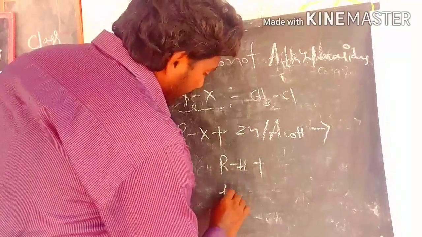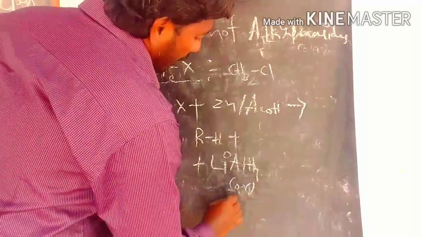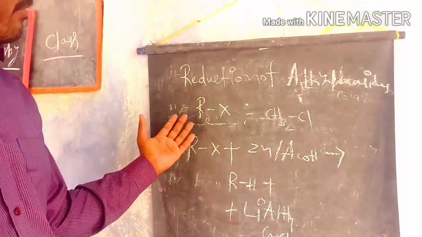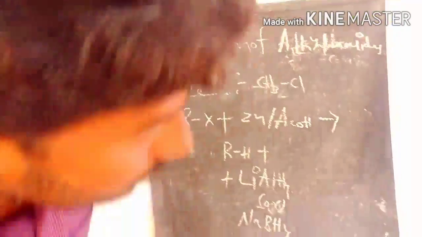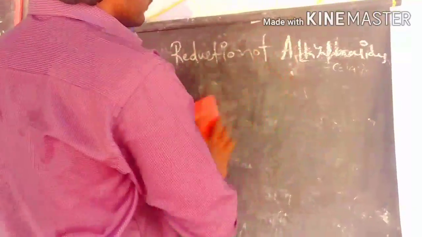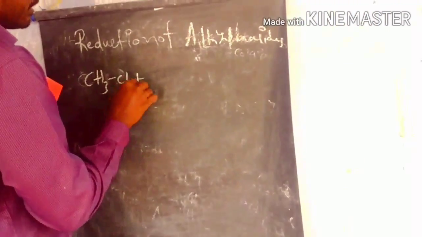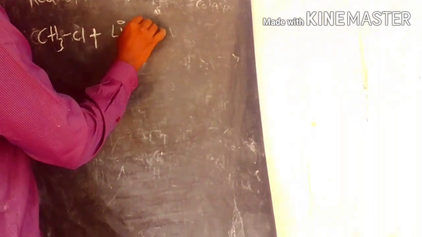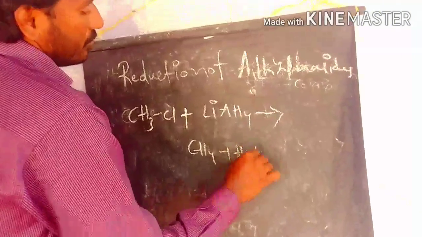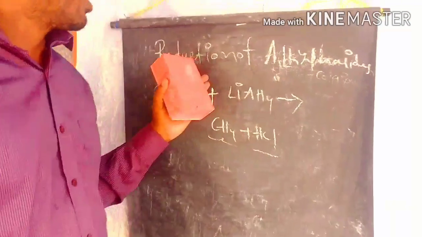In this reaction we also use lithium aluminum hydride, or sodium borohydride. These reagents are also used to prepare alkanes from alkyl halides. Let's see an example: methyl chloride. The reduction of methyl chloride with lithium aluminum hydride produces methane as the product, and HCl is the byproduct. This way we prepare alkanes from alkyl halides.